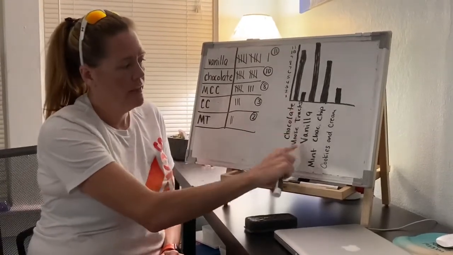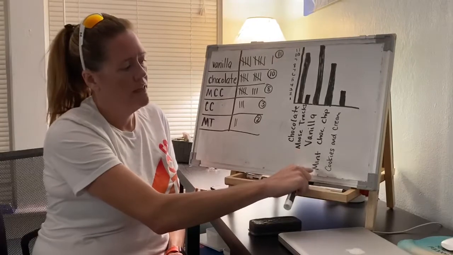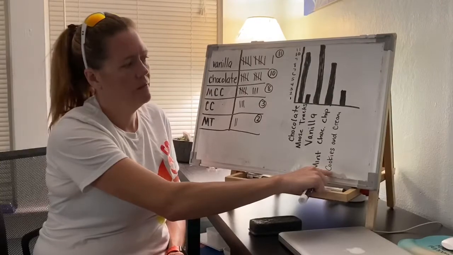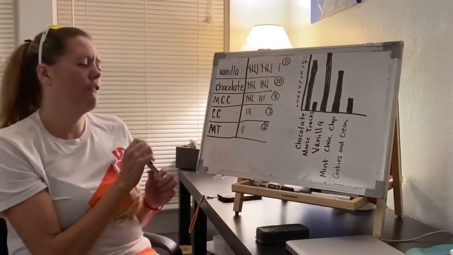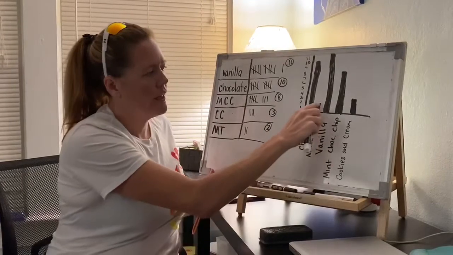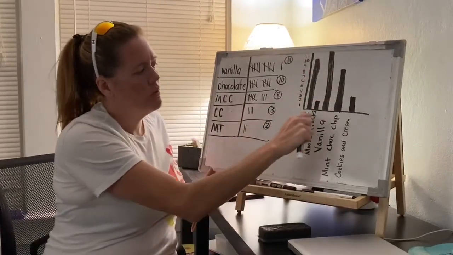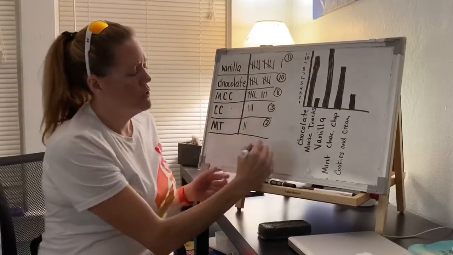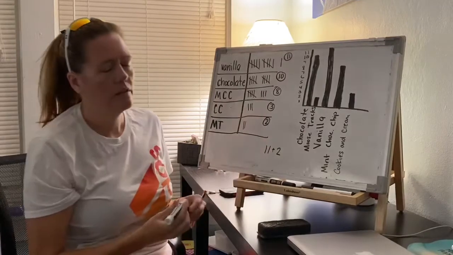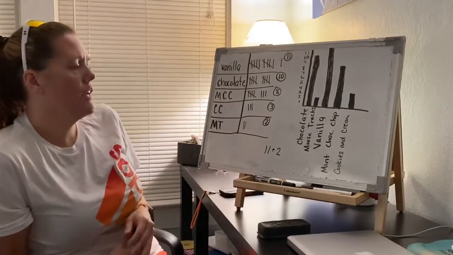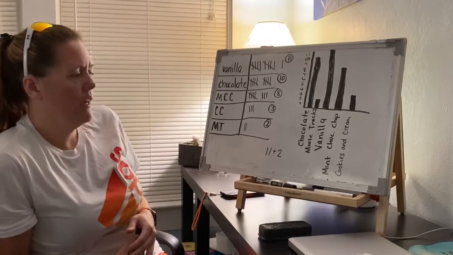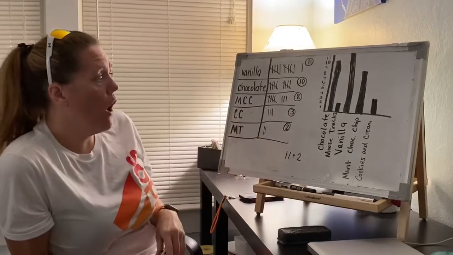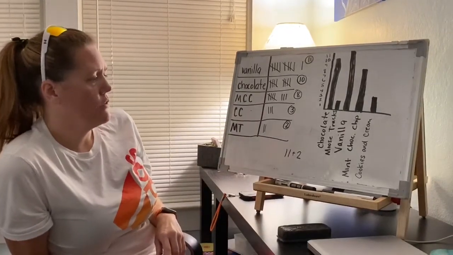Did these kids vote for vanilla or Moose Tracks? Yeah, Moose Tracks. How about these? Yep, vanilla. And how about these? No. So if I said how many kids voted for vanilla or Moose Tracks, you're going to count these votes right here. So 2 kids voted for Moose Tracks, 11 kids voted for vanilla. So you would just think about 11 plus 2, and you know the answer is 13. So 13 kids voted for Moose Tracks or vanilla. That's kind of a tricky question there. We could add up how many kids voted for all the ice cream too, if you wanted to answer that question.